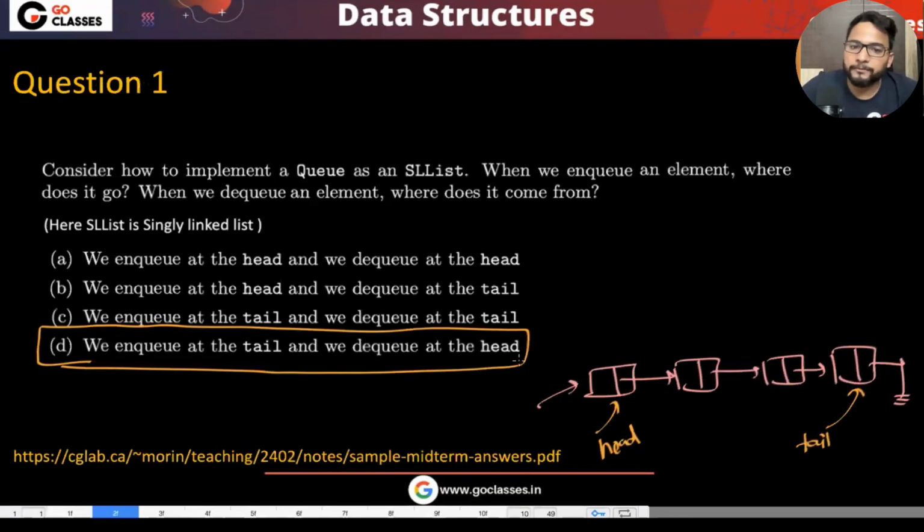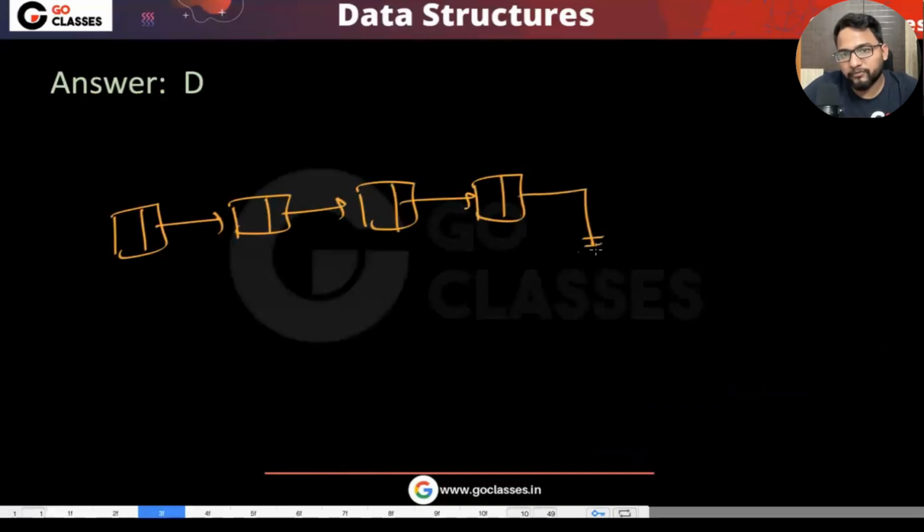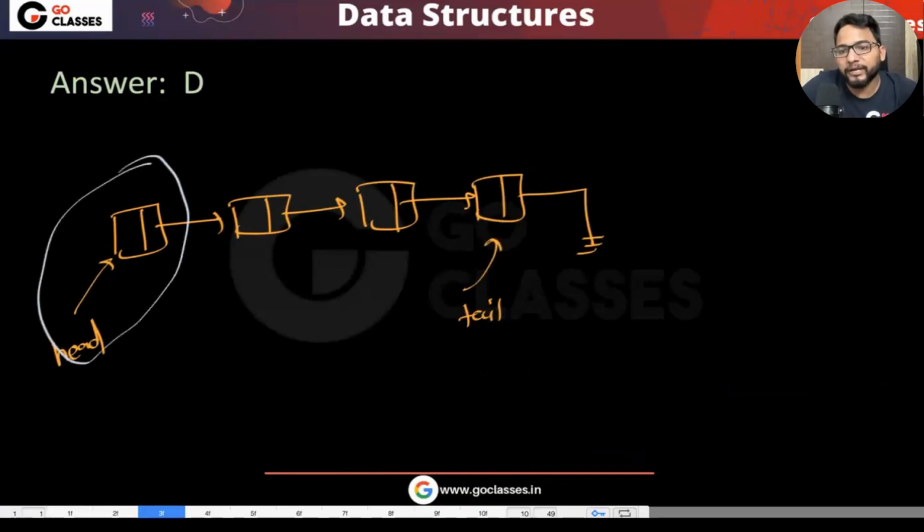Is this okay to everyone? That is what we are doing. If we are having a queue, then we will be maintaining two pointers. If we are having a linked list, here we are maintaining two pointers, one is head, one is tail. Now, if you NQ here, that is okay. At the head, NQ and DQ both are fine. You can insert at the beginning, you can delete at the beginning. There is no issue at all.